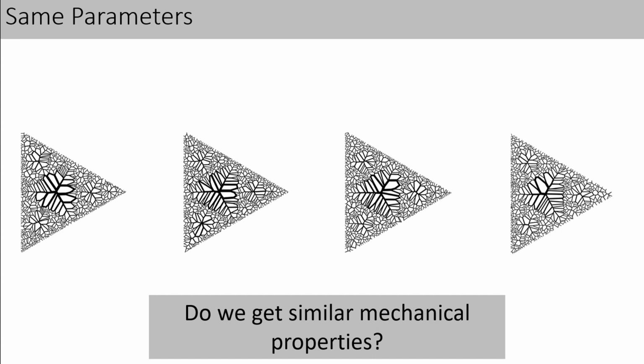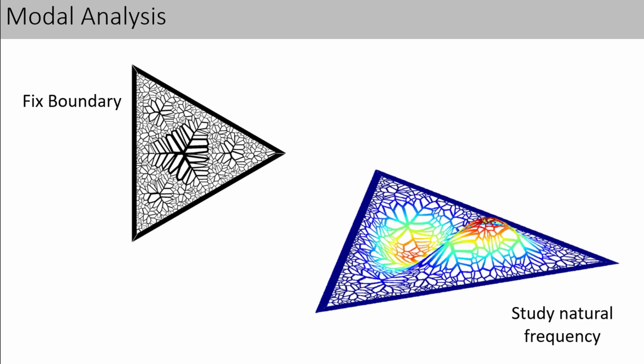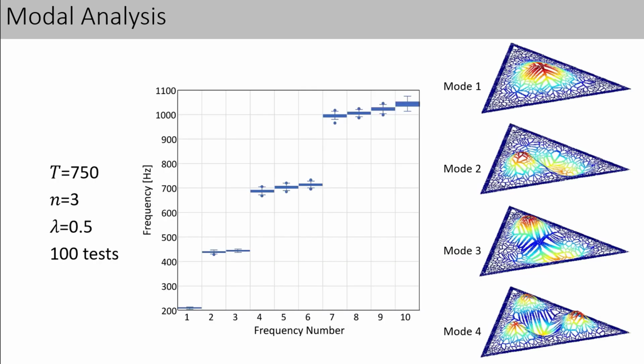We start by looking at modal analysis as a testing method. With modal analysis, we fix the boundary. The natural frequencies of the structures are then directly related to the geometry of the structure, since any change in geometry changes the natural frequency. These natural frequencies allow for statistical comparison between structures. Using the same set of parameters, we were able to determine that we get similar natural frequencies across many distinct but similar structures. This answers the question that we do get similar mechanical properties, at least in terms of modal analysis.